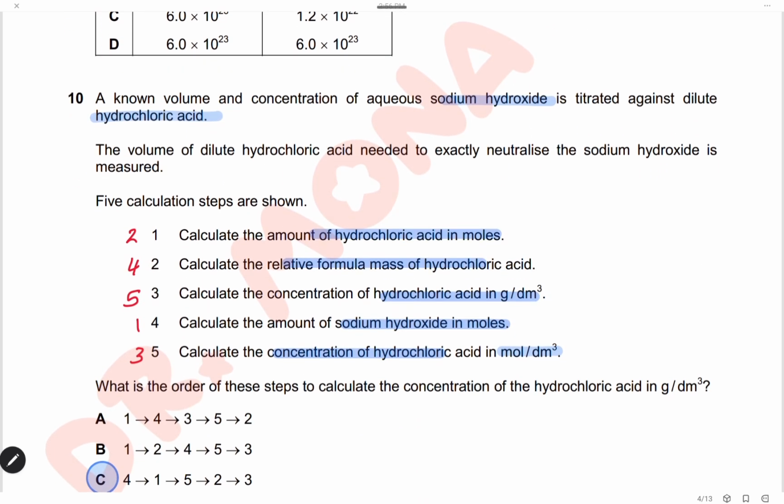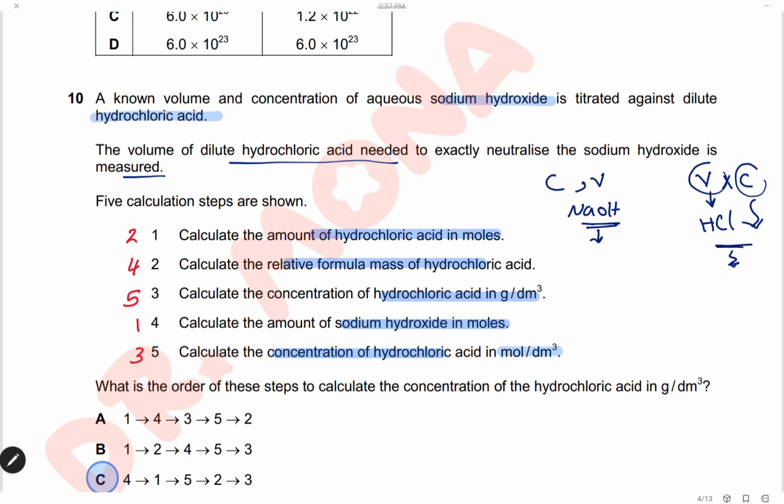Question 10. A known volume and concentration of aqueous sodium hydroxide is titrated against dilute hydrochloric acid. So we know the volume and the concentration of sodium hydroxide, and the volume of dilute hydrochloric acid needed from the burette that exactly neutralized the sodium hydroxide is measured. So we also know the volume of HCl, and we want to know the concentration of HCl. So we will first get the number of moles of sodium hydroxide, and from the ratio we will get the number of moles of hydrochloric acid.